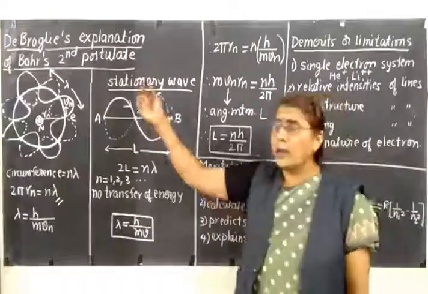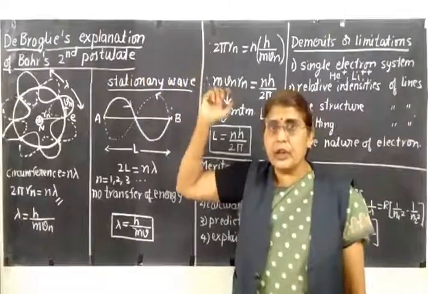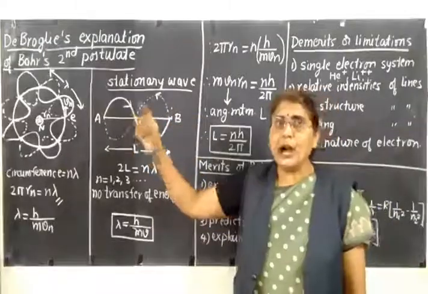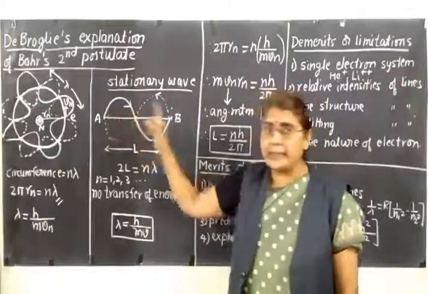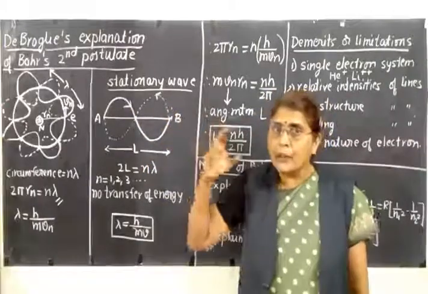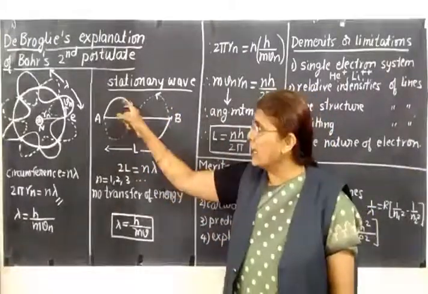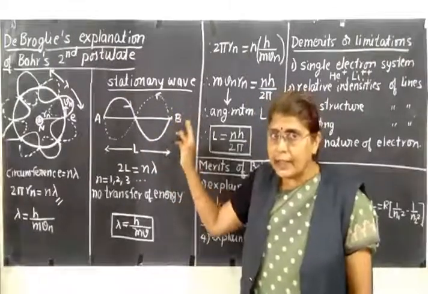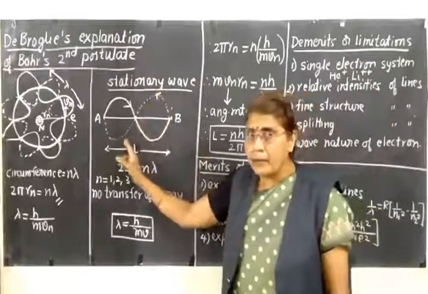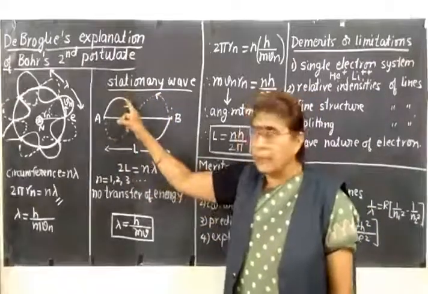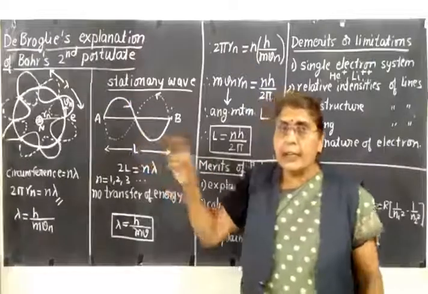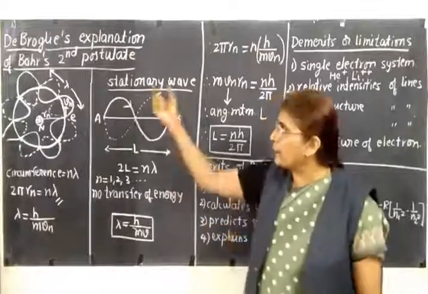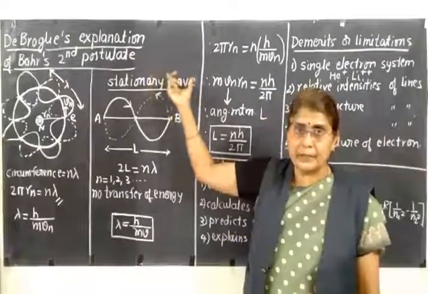Also, let us recall the stationary waves which you have learnt last year. I will explain it here. Suppose you have a string which is fixed at two ends, A and B. If you pluck the string, the incident wave travels from A to B. At the end B, the wave is reflected back, so it takes a backward path like this. So this is your incident wave and this is your reflected wave. These incident and reflected waves superpose on each other and produce what are called stationary waves.